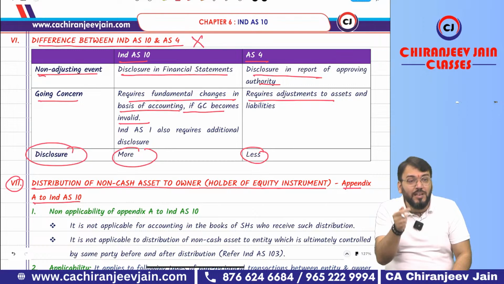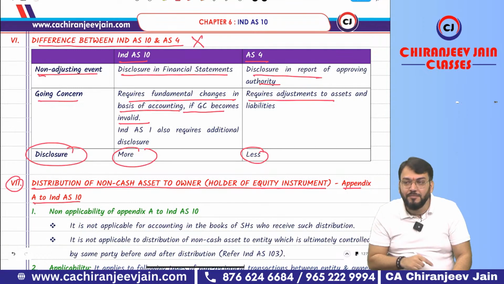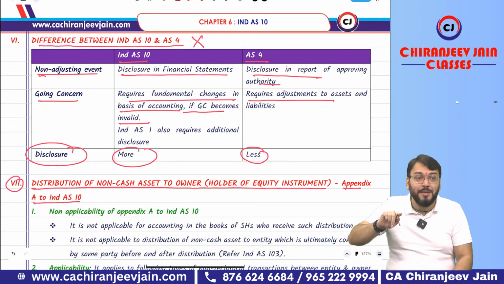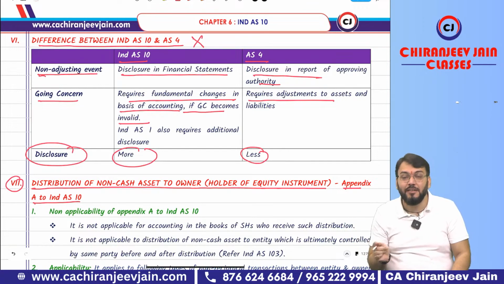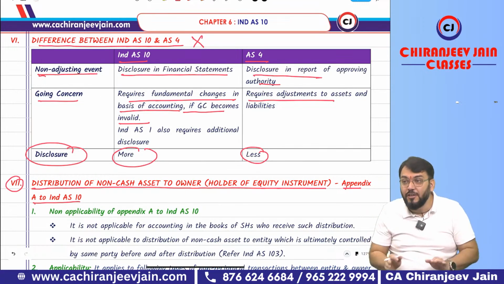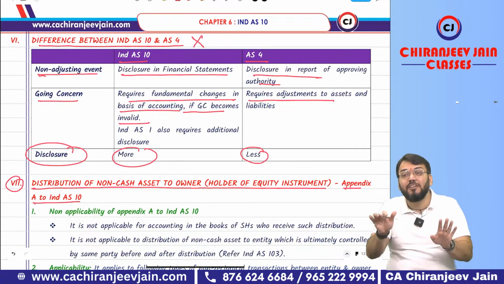Now whenever a question comes from this particular topic, if you write as per Ind AS 10, that is wrong. You should write as per Appendix A to Ind AS 10. Ind AS 10 is different; Appendix A to Ind AS 10 is different. So you can't say as per Ind AS 10; it is as per Appendix A to Ind AS 10.